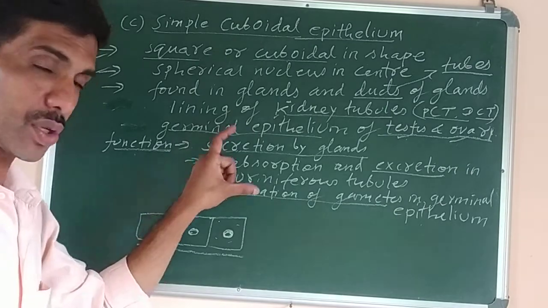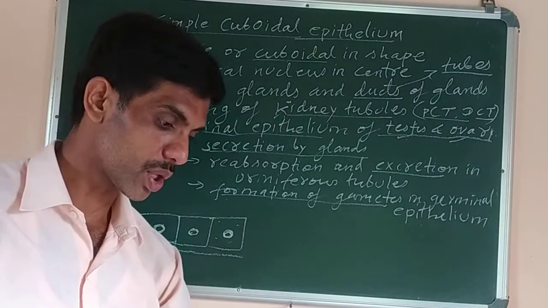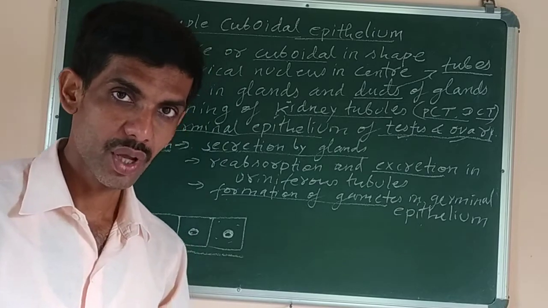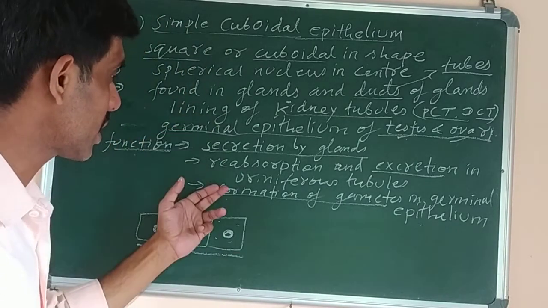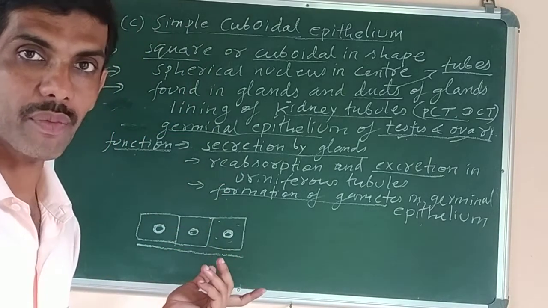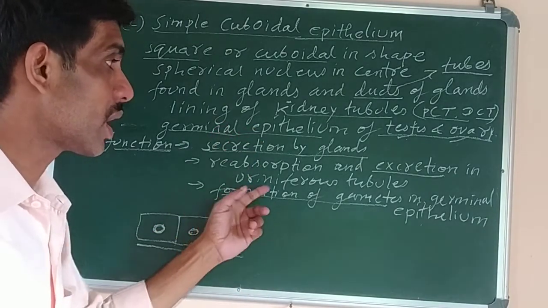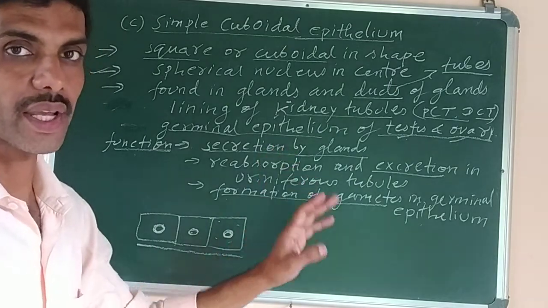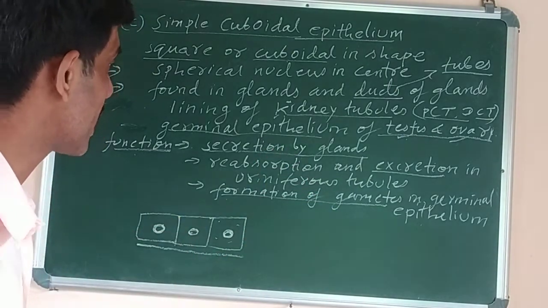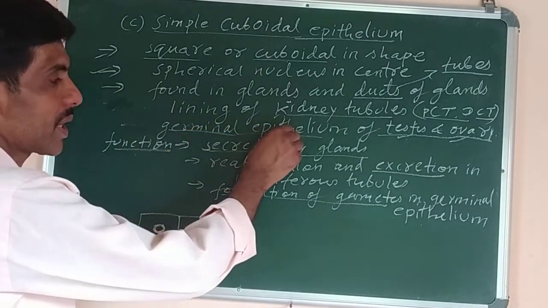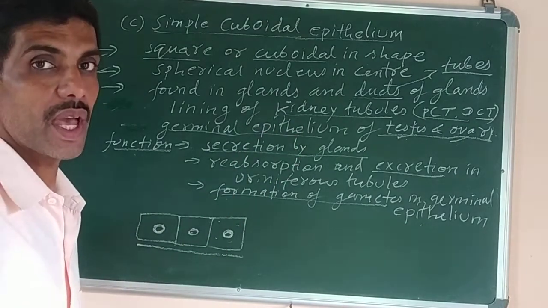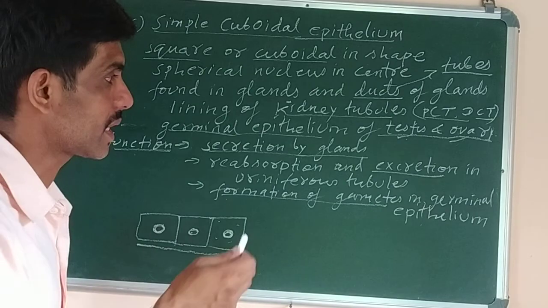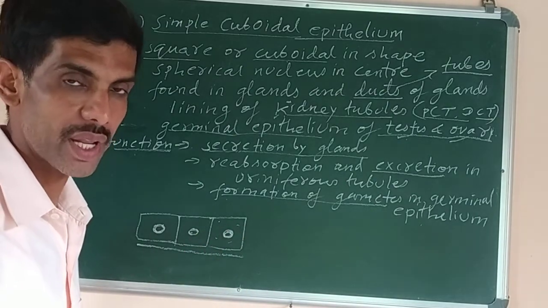So location is very important. You should know the location of each of these different types of epithelial tissue, and if you know the location, the functions will automatically come to your mind, because you can relate those locations with the functions which the organs perform. Okay, one example I said, germinal epithelium. What is the meaning of germinal epithelium? Epithelial tissue which lines or covers the gonads, that is testis and ovary. They are called germinal epithelial tissue.